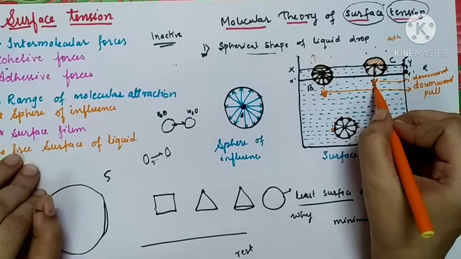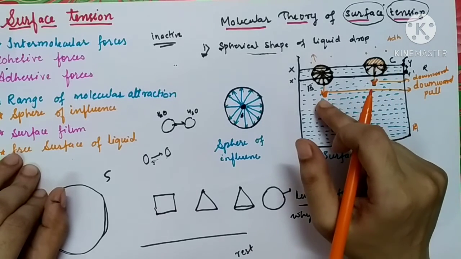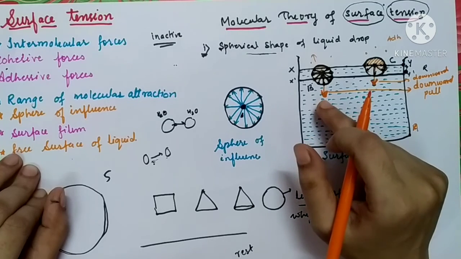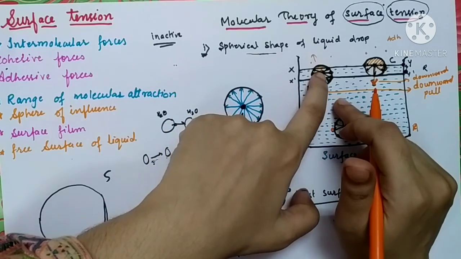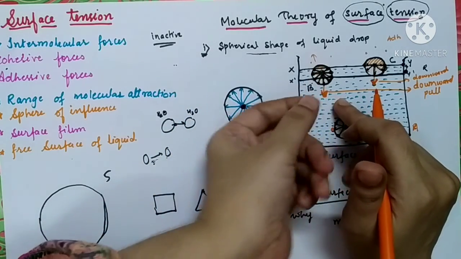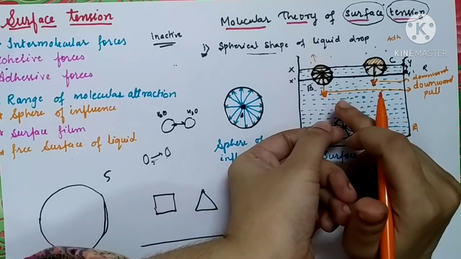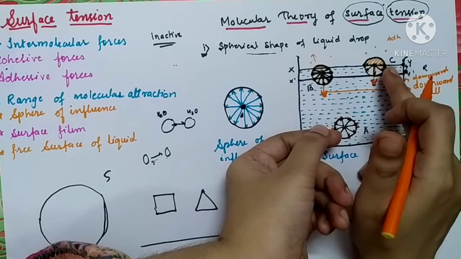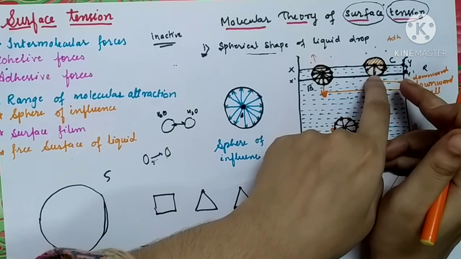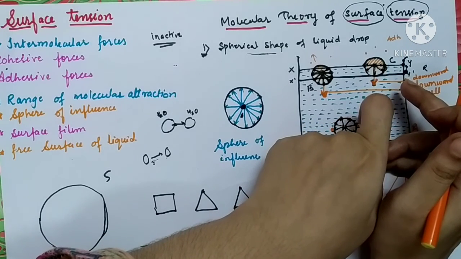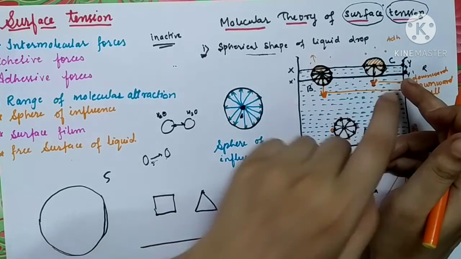Obviously, the downward pull acting on the molecule C will be greater as compared to the downward pull acting on the molecule B, because molecule B is already inside the liquid. You just need to pull it slightly to make it more inside the liquid, while molecule C is on the surface, above molecule B. So it will need a greater pull to move inside the liquid.